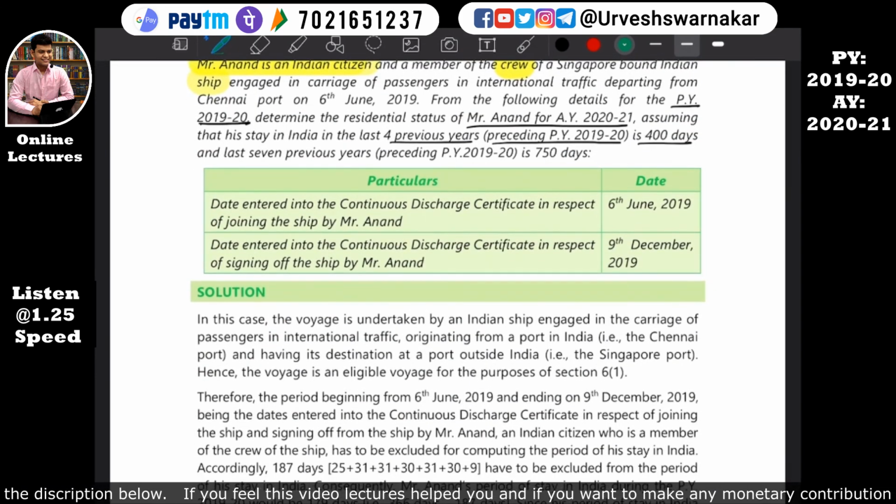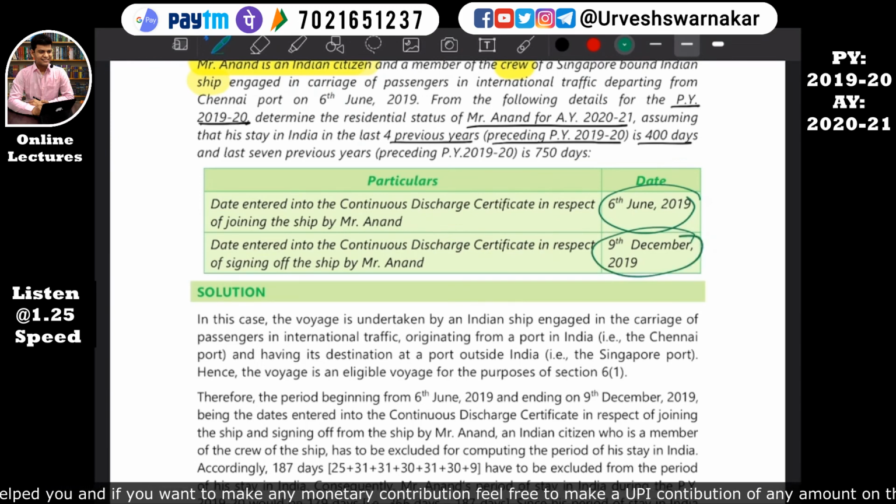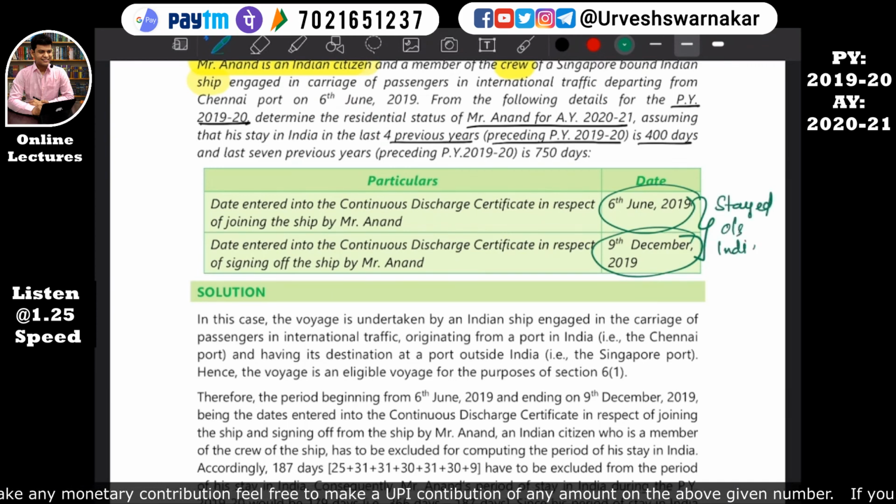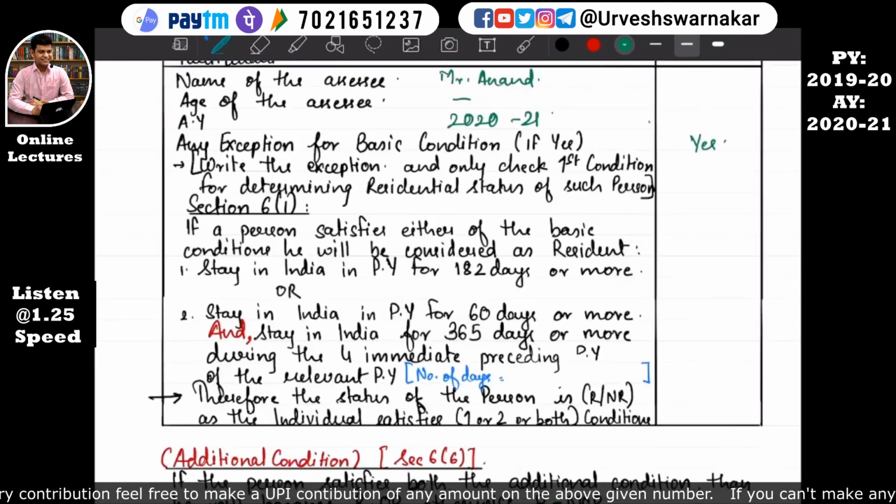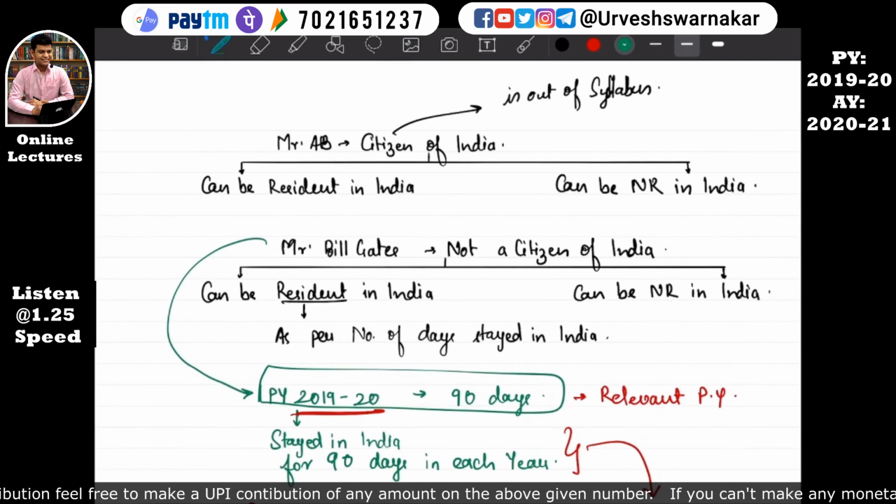The date entered in the continuous discharge certificate in respect of joining the ship was 6th June, and the date entered in the continuous discharge certificate in respect of signing off the ship by Mr. Anand was 9 December 2019. So this is the period stayed outside India. Now we'll see the days stayed in India. So let's come here.